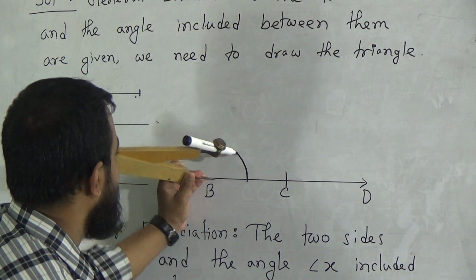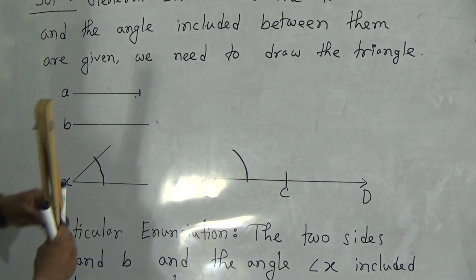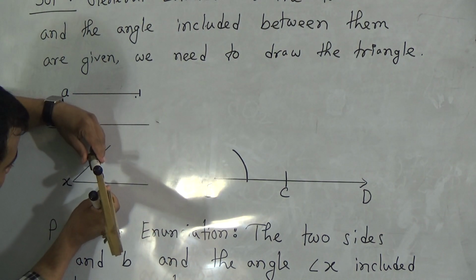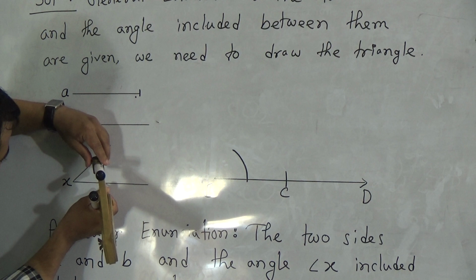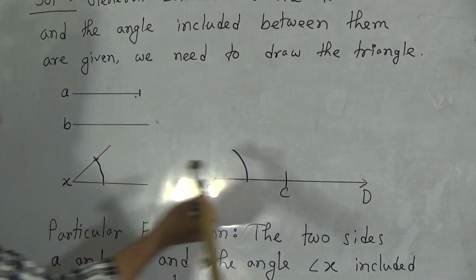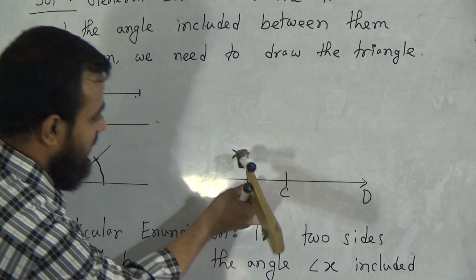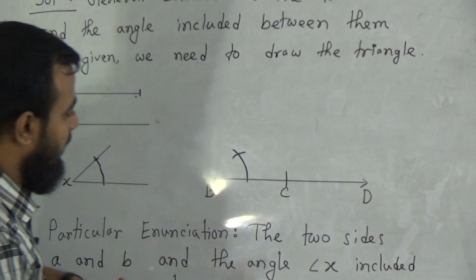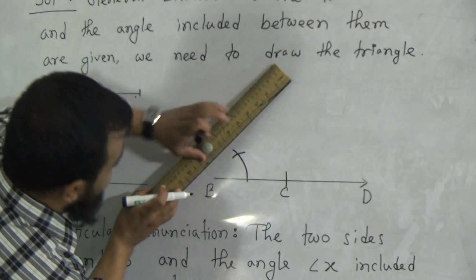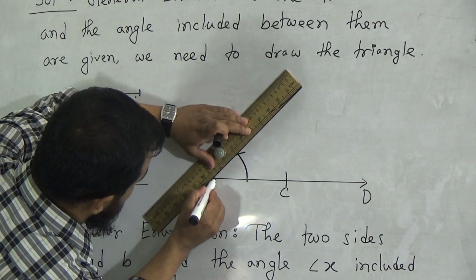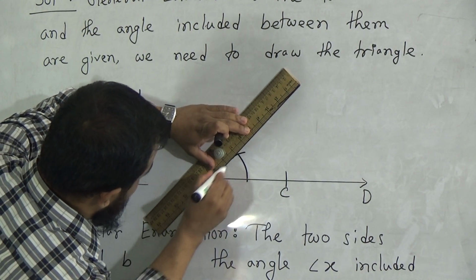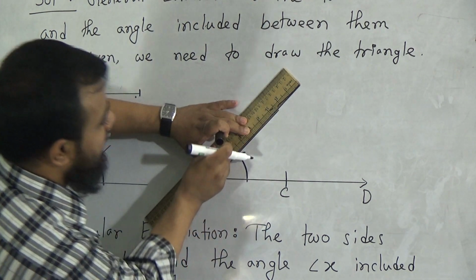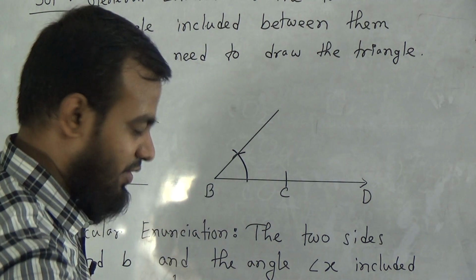Now at the point B we should draw the angle equal to the X. This is equal. Now cut this one, and now we need to join these 2 points and extend this one. So this will be our angle X.